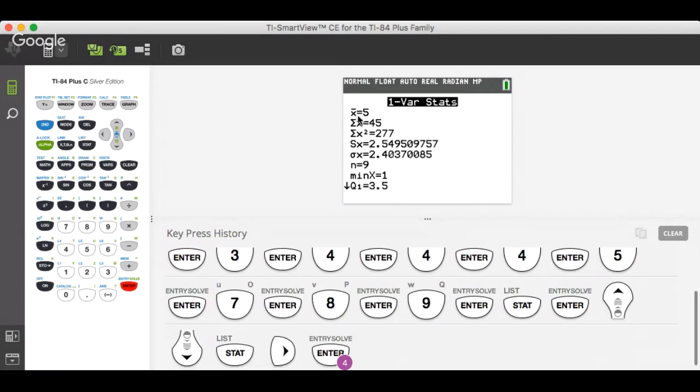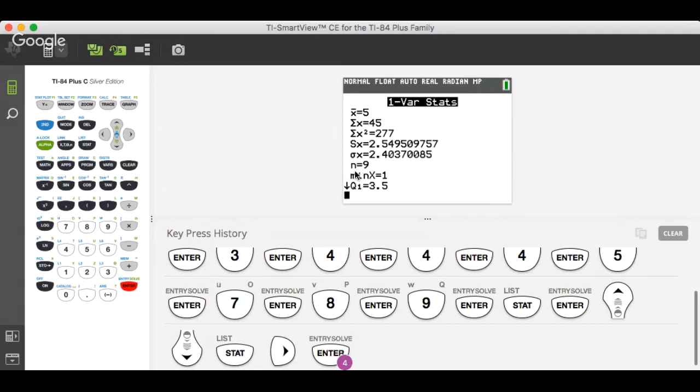So you have your mean here, right? That's x bar. Sx is the standard deviation of my sample, okay? Right here, we'll talk over that. Here's the standard deviation of my population. We'll talk over that as well. What you need to be concerned with now is we're just going to say that 2.4 is sigma. We'll say that that is standard deviation.